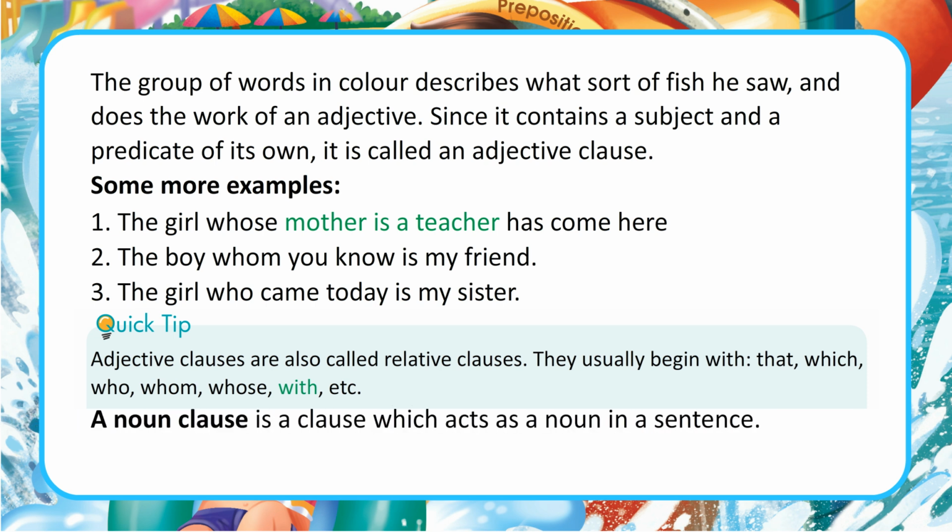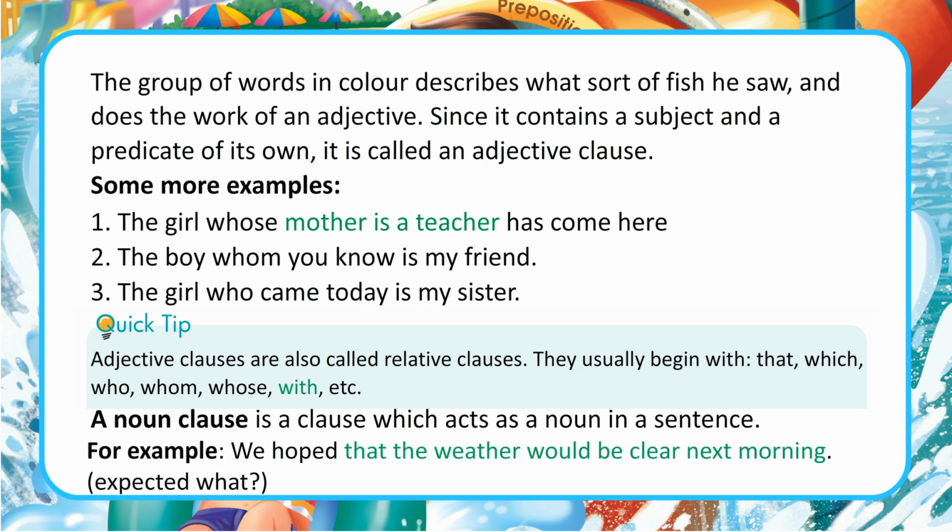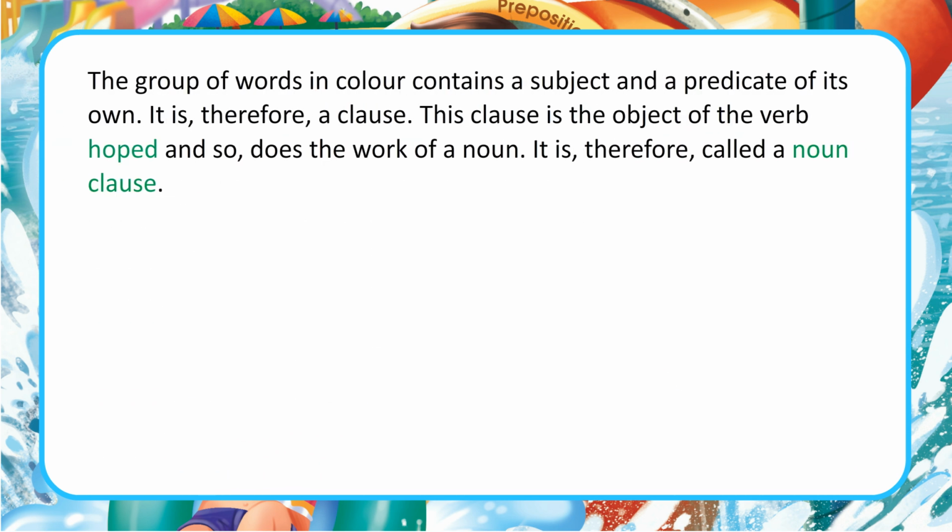A noun clause is a clause which acts as a noun in a sentence. For example, we hoped that the weather would be clear next morning. Expected what? The group of words in color contains a subject and a predicate of its own. It is, therefore, a clause. This clause is the object of the verb hoped and so does the work of a noun. It is, therefore, called a noun clause.